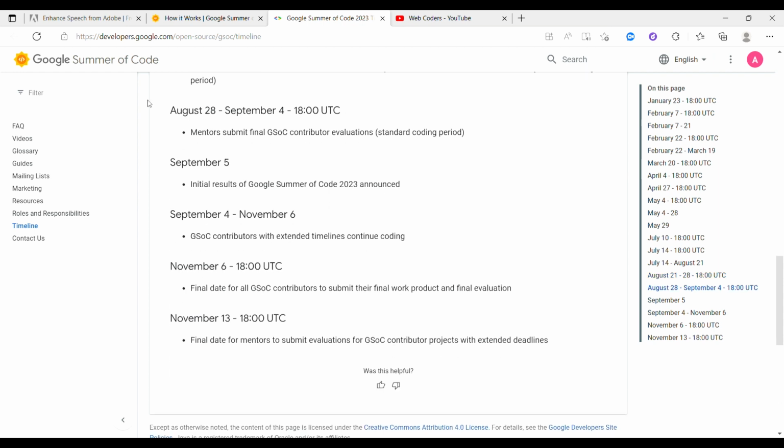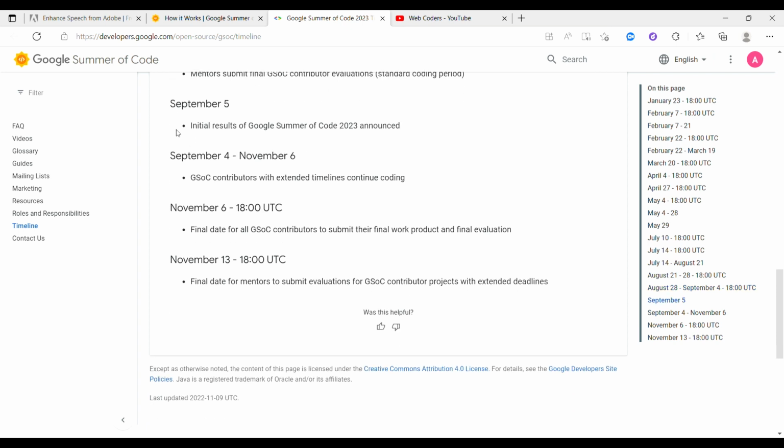And from 28th of August to 4th of September, all the mentors will submit the final GSOC contributor evaluation. It means if you are selected, you are going to get a mentor who will guide you about all the work and all the projects, and you can ask them all sorts of things about GSOC and your projects. If you have any doubts, the mentor will guide you. From 5th of September, the results of GSOC 2023 will be announced.